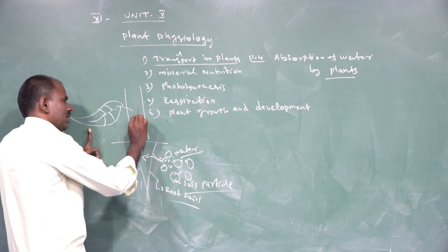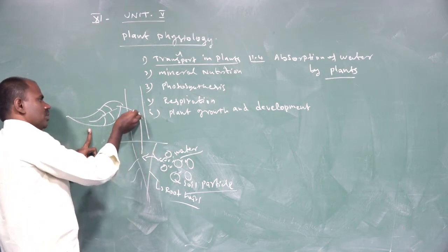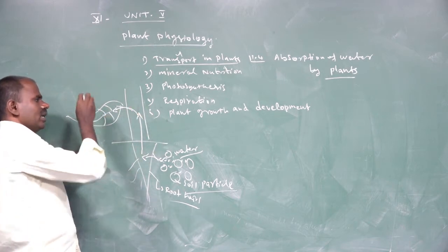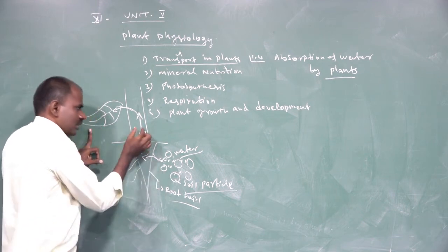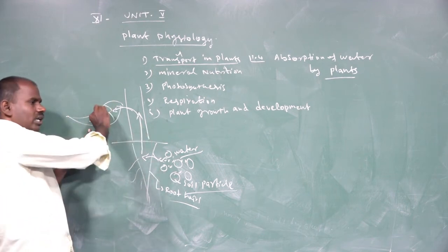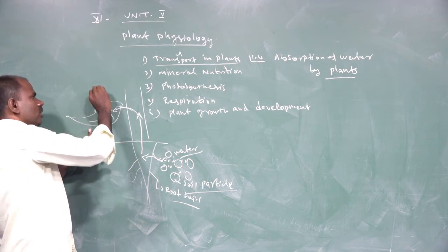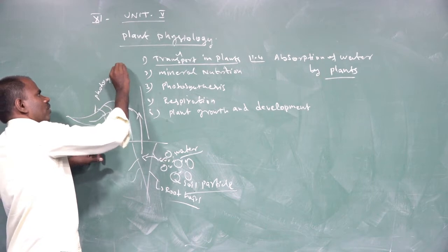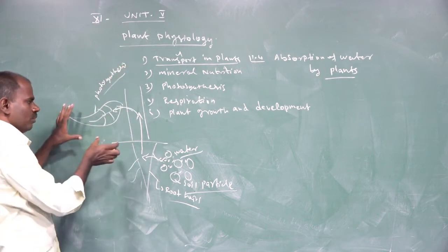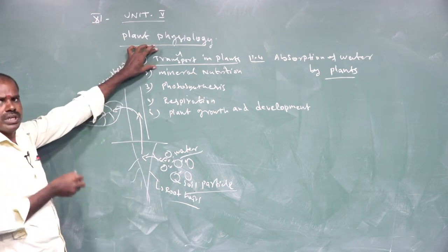Then conduction happens through the stem. The stem conducts water in the upward direction to the leaf. The water molecule moves from the region of root to stem, and from stem to leaf, to perform the photosynthesis process. That process is called transport in plants.